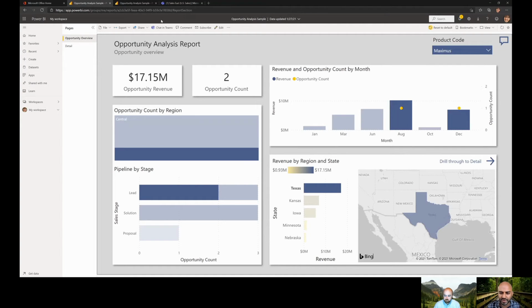We use this all the time to see, wow, why was there such a spike in August? What was going on there? And we can click on that and learn. And the opposite, why was January so bad? We can start to learn from that. But just having this visual and being able to drill down helps you make those intelligent decisions, like you said earlier. So this is really good.